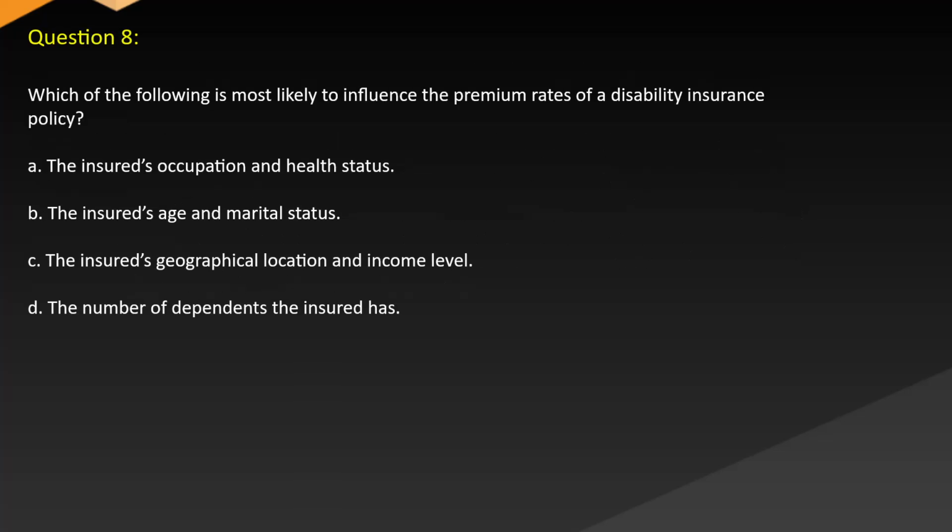Question 8. Which of the following is most likely to influence the premium rate of a disability insurance policy? A. The insured's occupation and health status. B. The insured's age and marital status. C. The insured's geographical location and income level. D. The number of dependents the insured has.